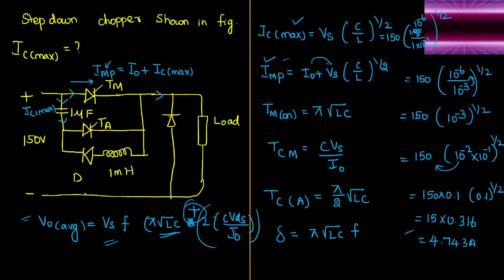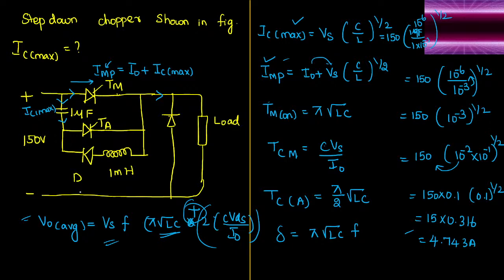For complementary commutation, you can't find any formulas except the turn-off time. But for current commutation and load commutation, what is the turn-off time for the load commutation circuit? Pi by omega d, where omega d equals omega n into square root of 1 minus epsilon square. Those conditions are very important.